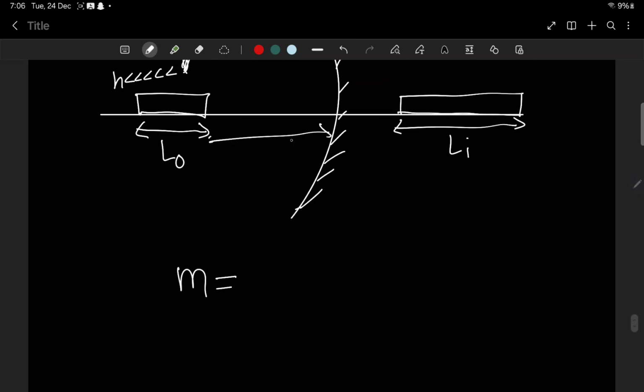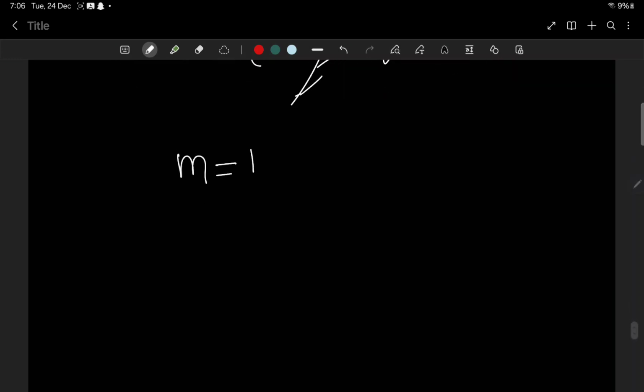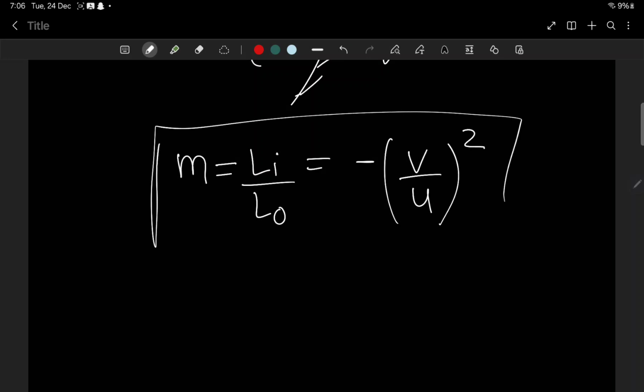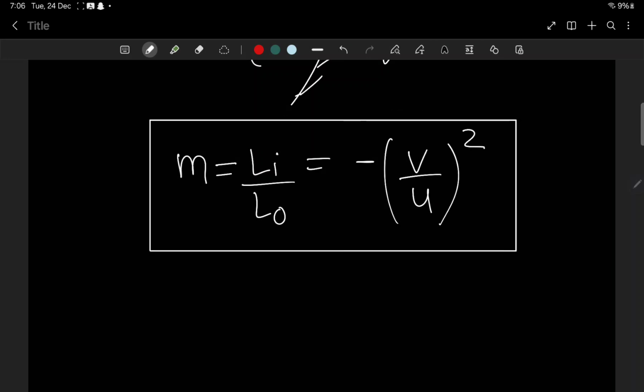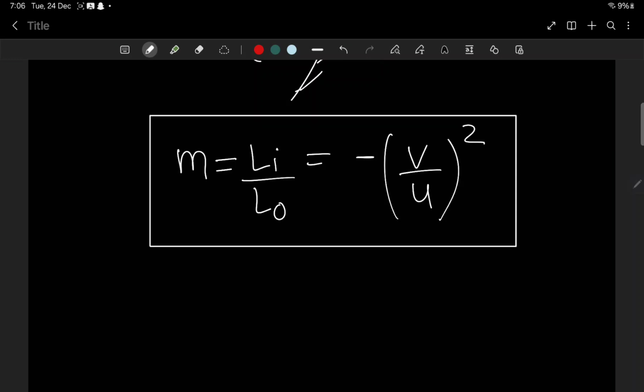This is the image distance v and this is u, the object distance. It will be Li by Lo, that is length of image by length of object, or minus v by u whole squared. Very important formula, learn. This is the important formula, please learn.